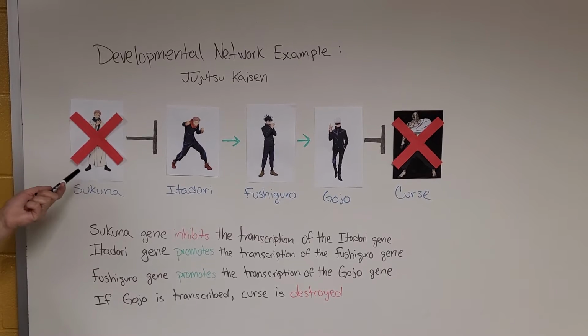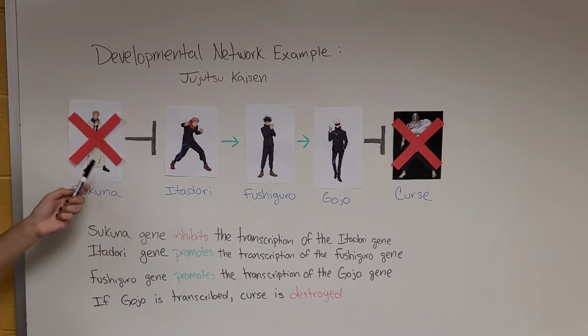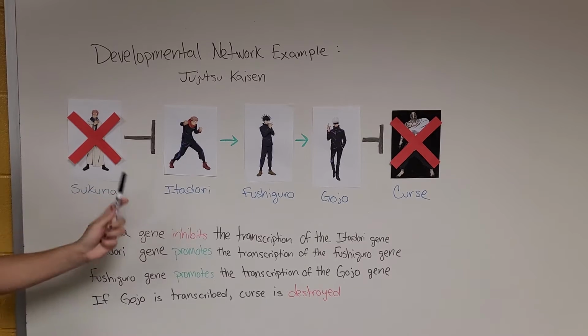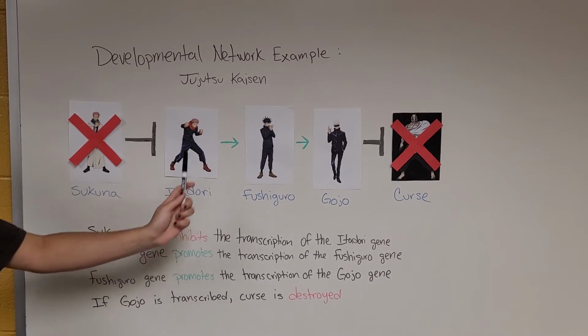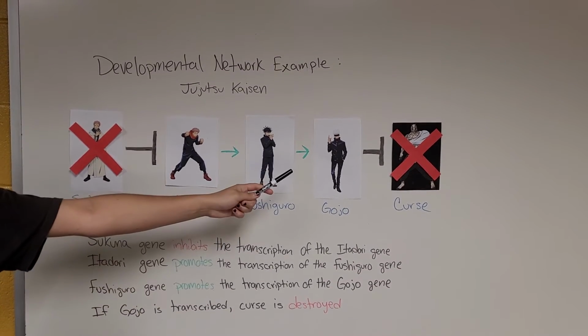Let's see what happens with a mutation in the Sukuna gene. It would no longer inhibit Itadori from promoting the expression of the Fushiguro gene, which would then stimulate the expression of the Gojo gene, who is now able to destroy the curse.